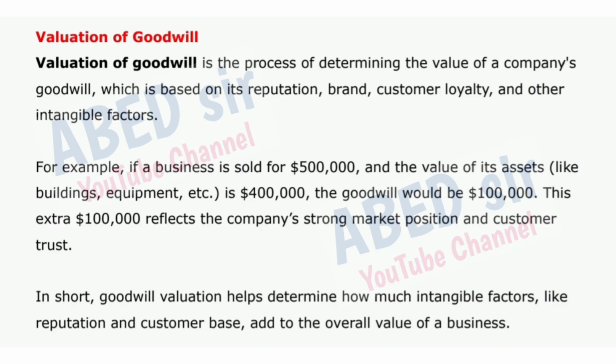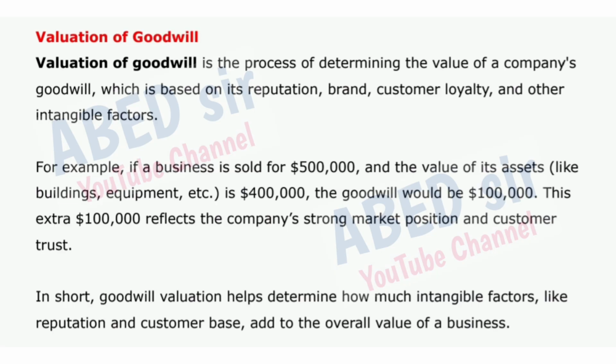Valuation of goodwill is the process of determining the value of a company's goodwill, which is based on its reputation, brand, customer loyalty, and other intangible factors. For example, if a business is sold for $500,000 and the value of its assets, like buildings, equipment, etc., is $400,000, the goodwill would be $100,000.